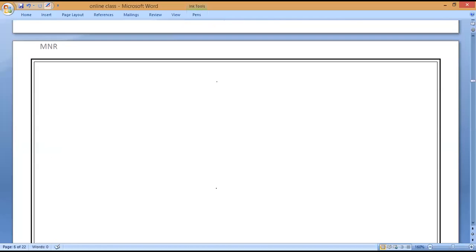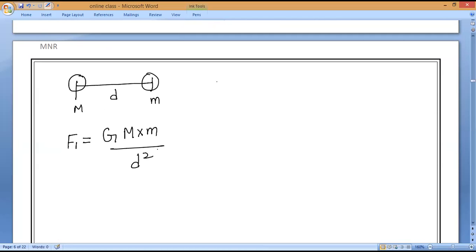Okay, so let us solve. They are saying that now the distance becomes half. So let us consider two bodies. You all know, initially case one is the same for every question. Remember, this question will surely come in our exam. Be very careful, for 3 marks it will come. So now let me consider F1. What is F1, all of you? F1 is equal to capital G into capital M into small m divided by D square. Let me take this as equation number 1.